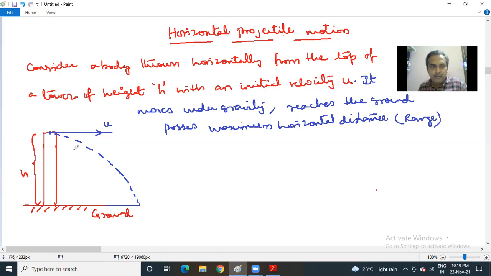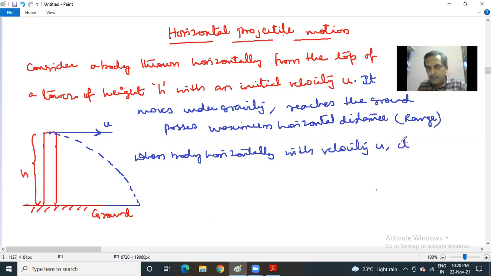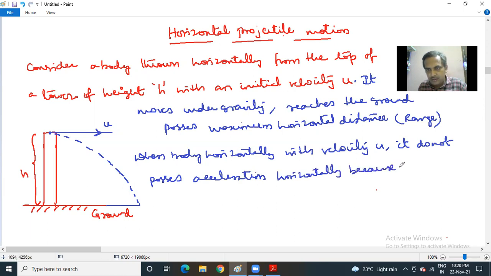Now, when a body is thrown horizontally with the velocity u, it does not possess acceleration horizontally, because there is no change in the magnitude and direction of velocity.